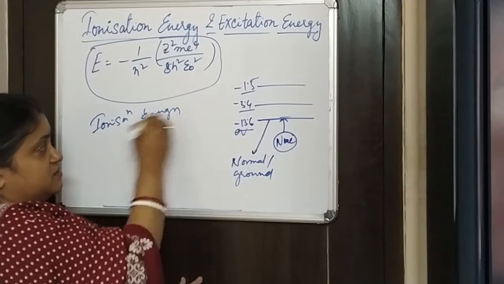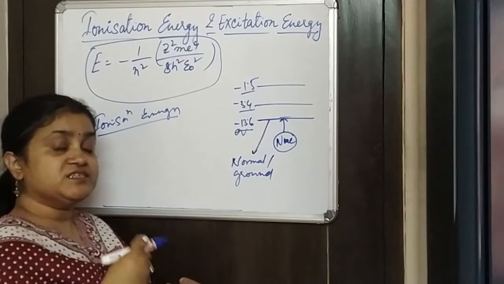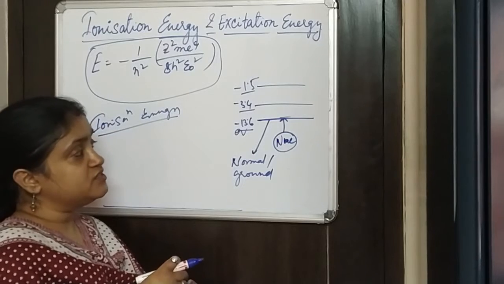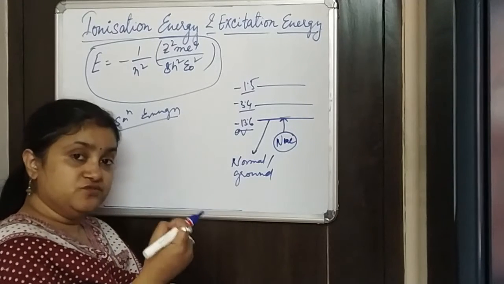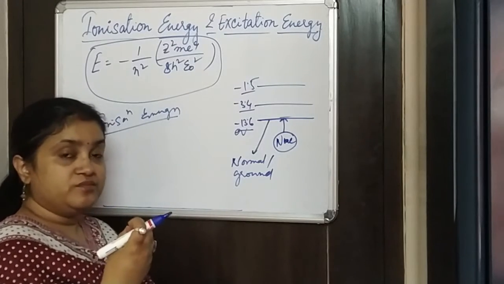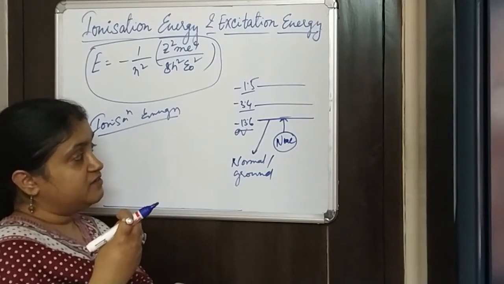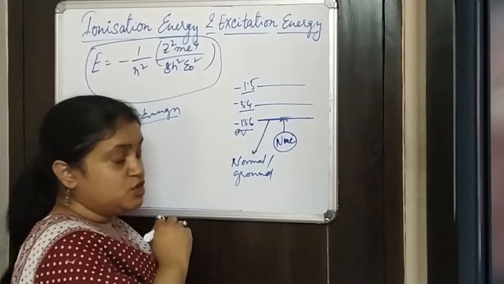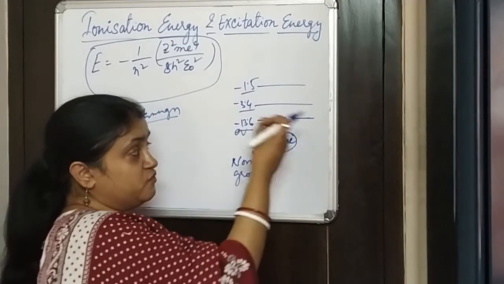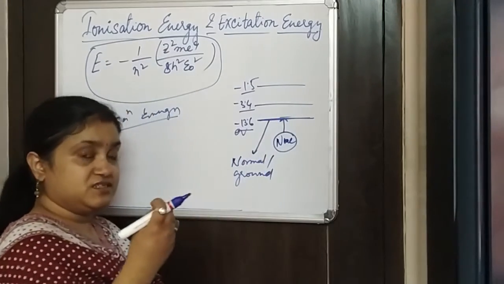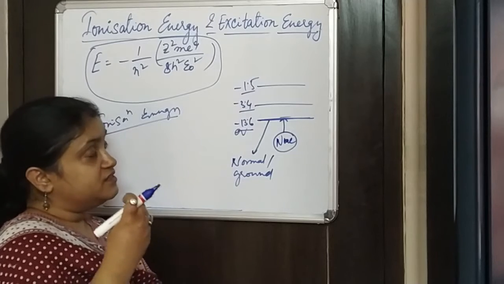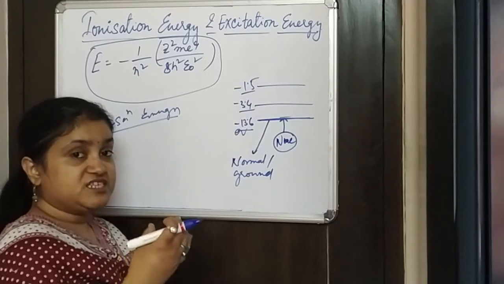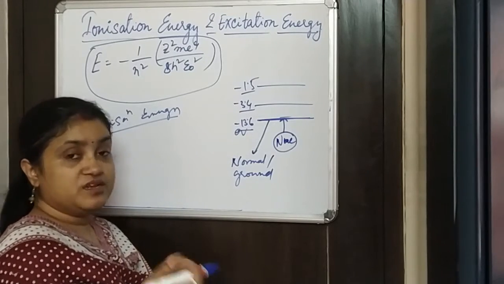Now when we are talking about ionization energy, just think, what is the ionization process? The ionization process means to remove an electron from the atom, and we have to remove it from the ground state. When we are removing an electron from the ground state, it cannot happen on its own.